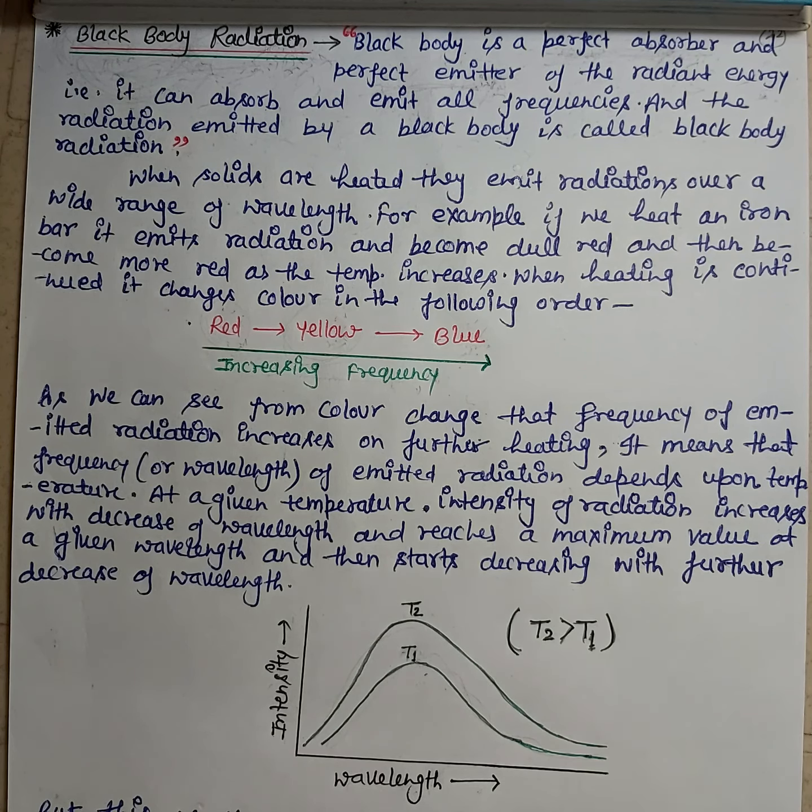So if a body absorbs not 20%, 50% or 80%, but 100% of incident radiation, it is called a black body. And the radiation emitted by this body is known as black body radiation.